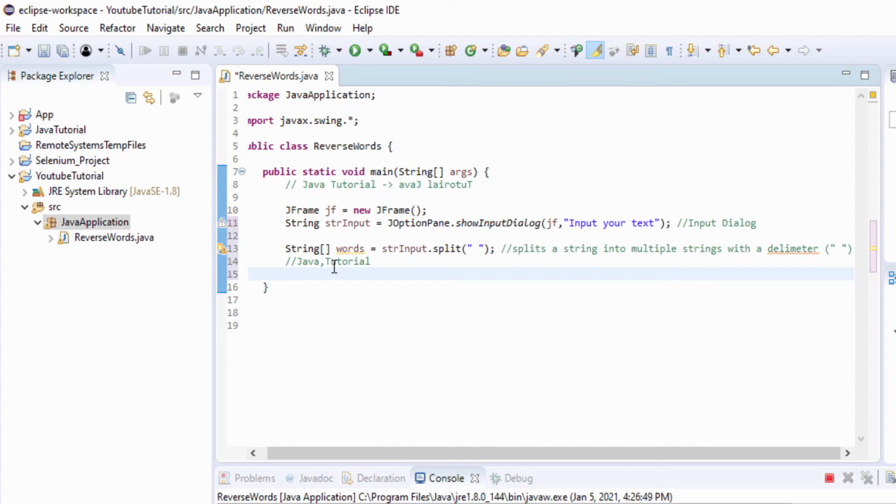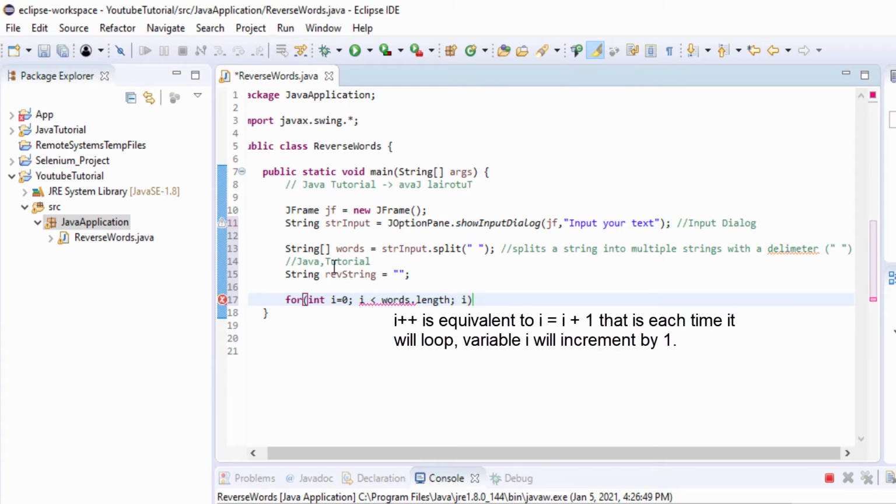Now we'll add another string. So revString will be blank. And for int i equal to 0, i less than words.length, i plus plus.